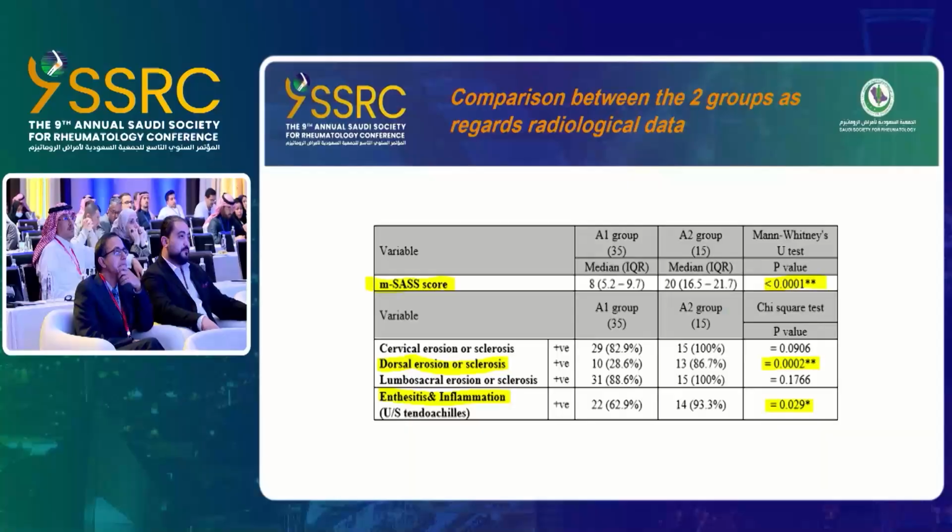There was a highly significant increase in the MSS score, and those with high score also had significant increase in dorsal erosion and sclerosis, and the signs of enthesitis and inflammation were also high in this group.